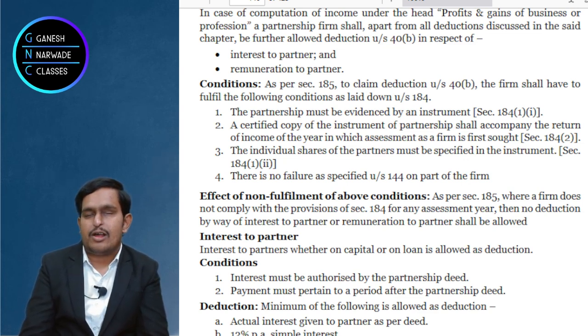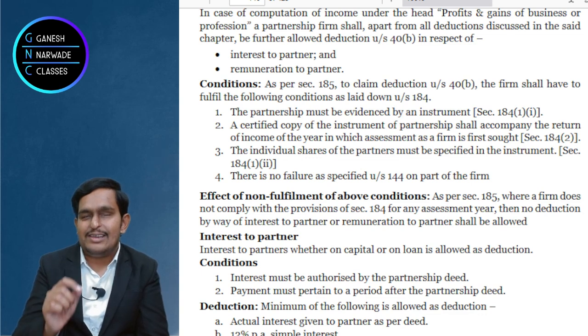Interest to partners or remuneration to partners not allowed as deduction if you fail conditions under section 184. Okay, very good. Now come to the next story.